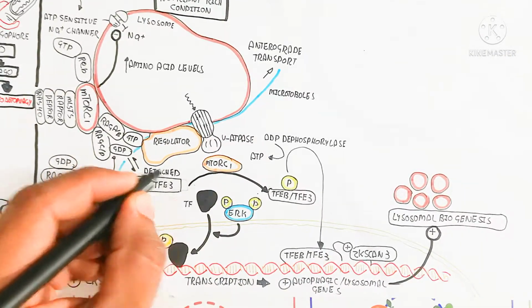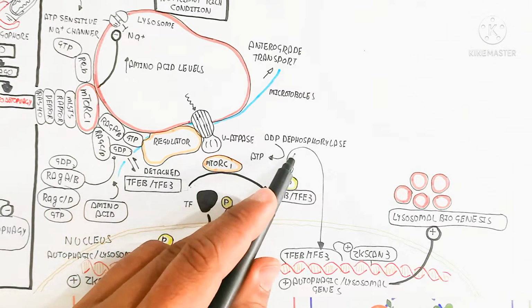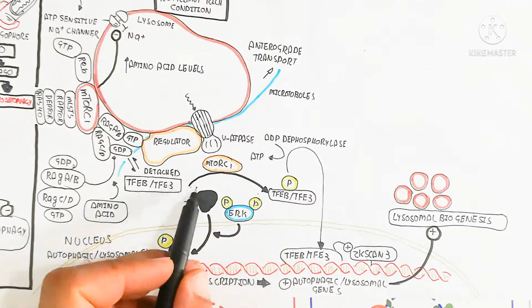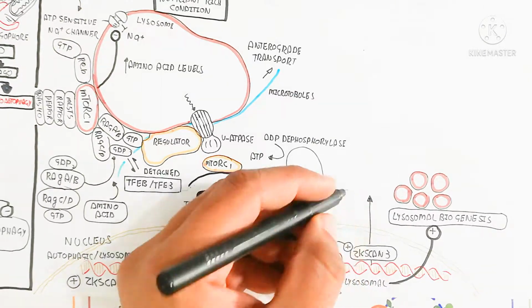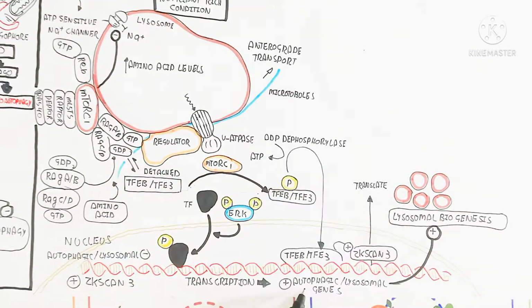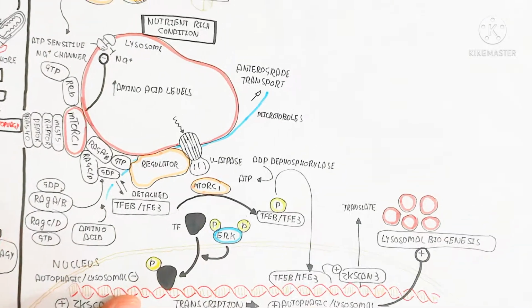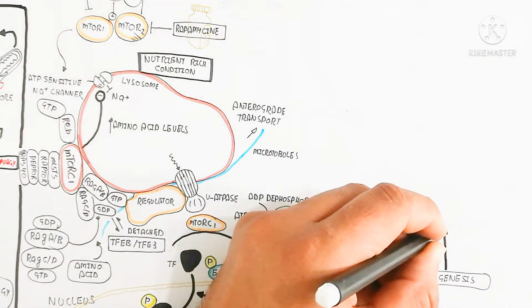So the important thing is that here you can see when this RAG A, B, and CD detaches, after the detachment, the transcription factor EB and E3 will be produced.